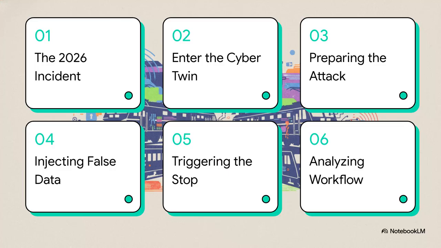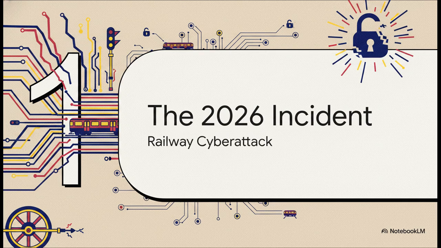grinding halt? Well, let's dive right into this explainer and trace exactly how this happened. We'll quickly run through the 2026 railway incident itself, enter the cyber twin environment used by researchers, look at how the attacker prepared, how they injected false train data, how that triggered the emergency stop, and finally, we'll analyze the whole workflow. All right, Section 1, the 2026 railway incident.